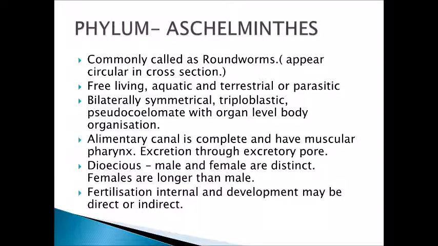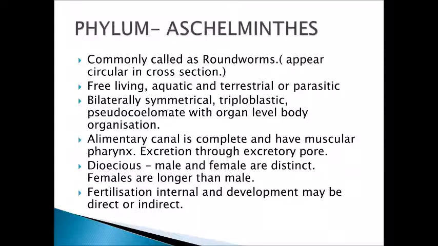The next phylum is Aschelminth. Commonly these are called roundworms because if you take the cross section of these organisms, that appears circular and hence the name is given as roundworms. So the body is cylindrical, long, and if you take the cross section, it appears circular, hence the name roundworms, Aschelminth phylum. These organisms are free living, aquatic and terrestrial, or parasitic.